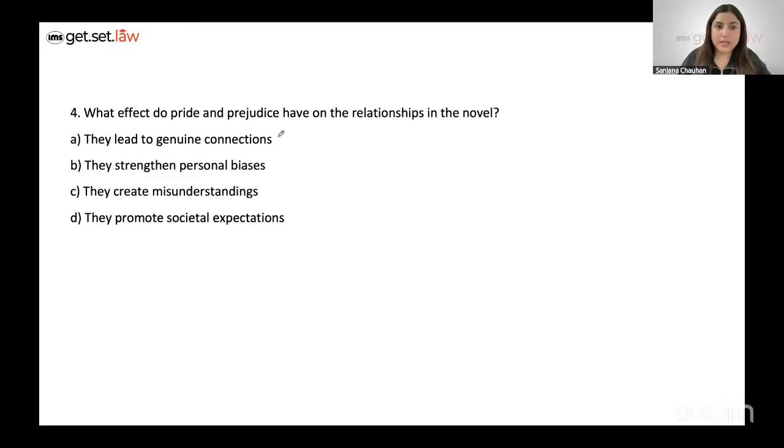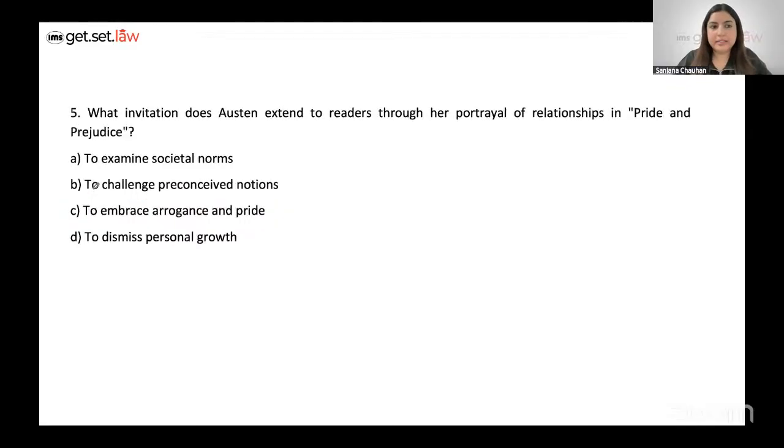So, A is out. Do they strengthen personal biases? This might be correct, but not as potent as option C. They create misunderstandings, first thing, right? Promoting societal expectations is a little too irrelevant for this. So, the best option choice for question number four here would be option C. Let's take a look at the next question.